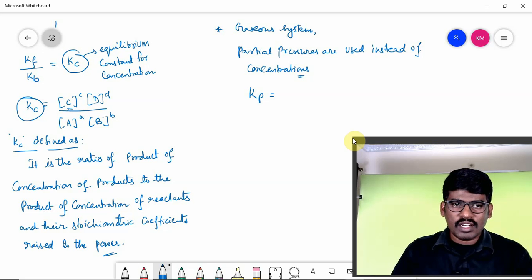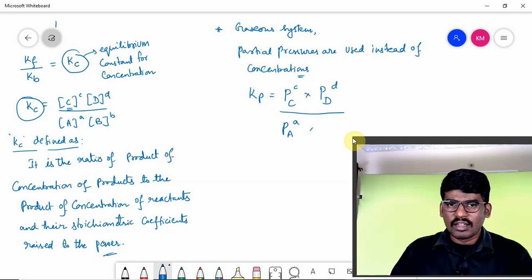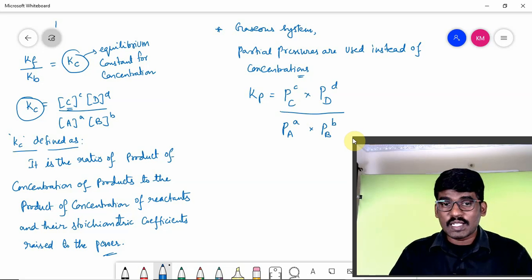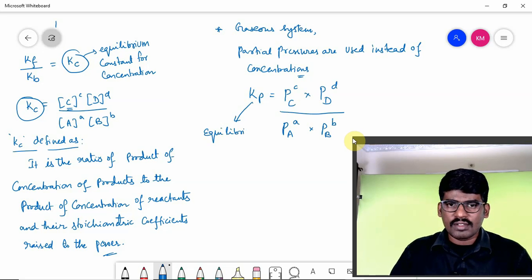So instead of concentration, I take the partial pressure of C raised to c into the partial pressure of D raised to d, upon the partial pressure of A raised to a into the partial pressure of B raised to b. This is the expression for Kp, the equilibrium constant for pressures or partial pressures.